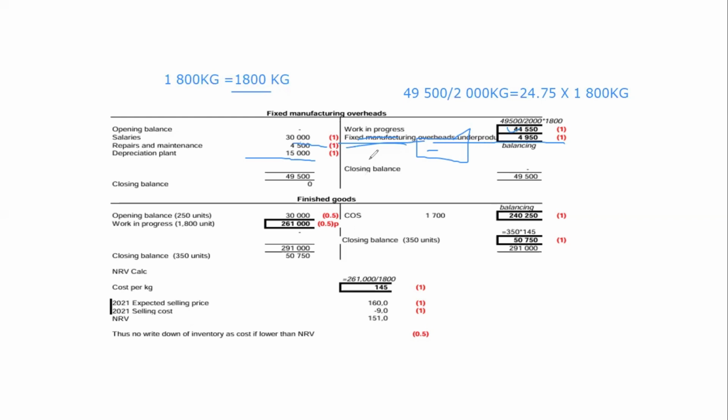So you can write cost of sales, or you can write fixed manufacturing overheads underproduced. The difference in this case is 4,950, and that is the amount we expense to cost of sales. Okay.